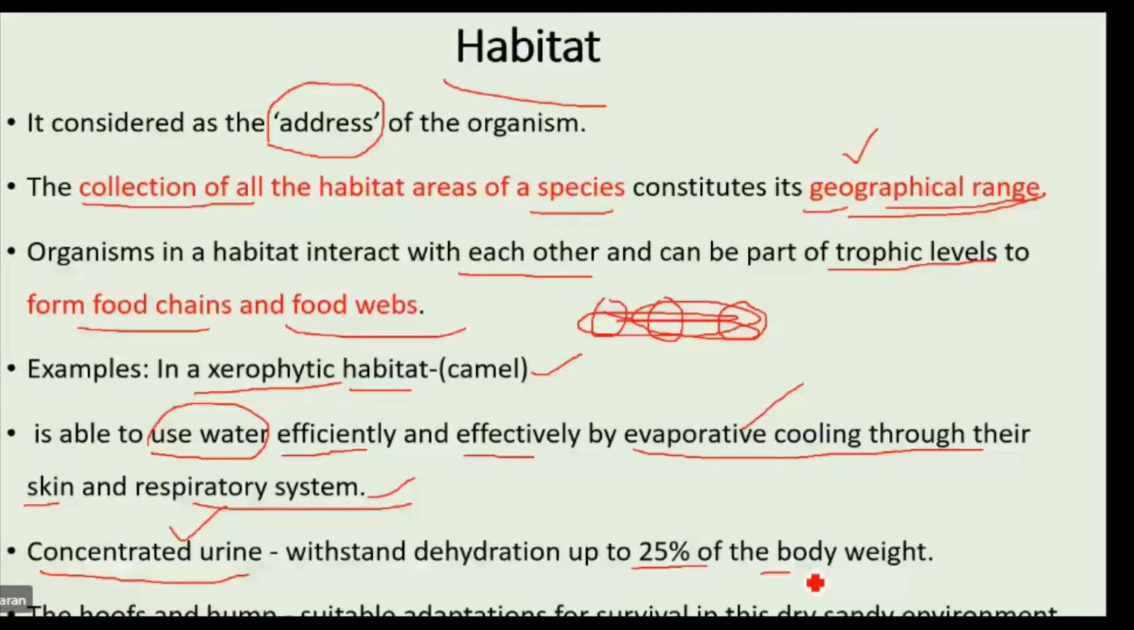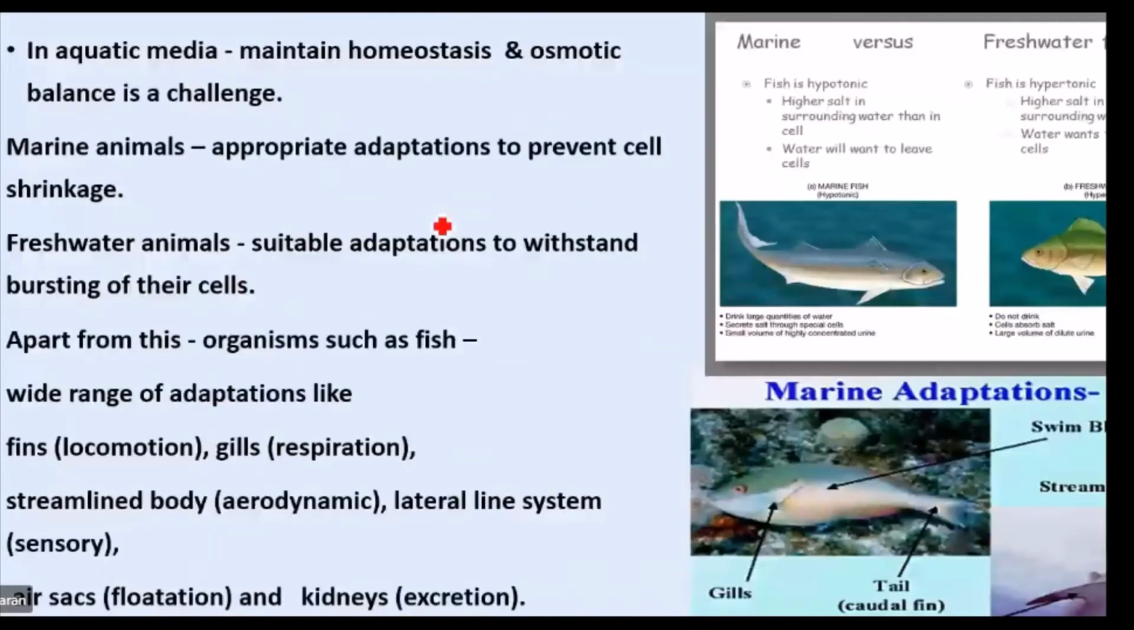Such ability they have so that they can survive in the desert area, and the hoofs and hump are also suitable adaptations for surviving in this dry sandy environment. Not only in the desert area, the organisms found in the aquatic environment also have some challenges. What are the challenges they have? The maintenance of homeostasis as well as osmotic balance.